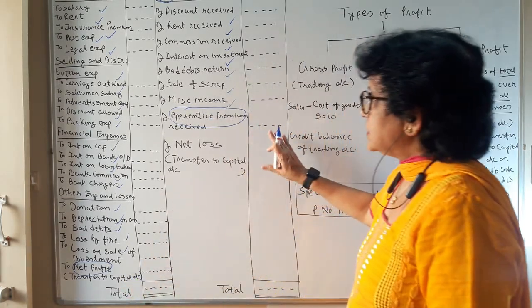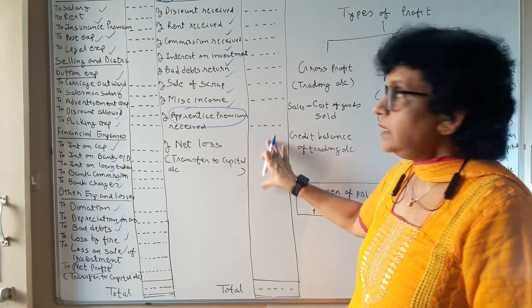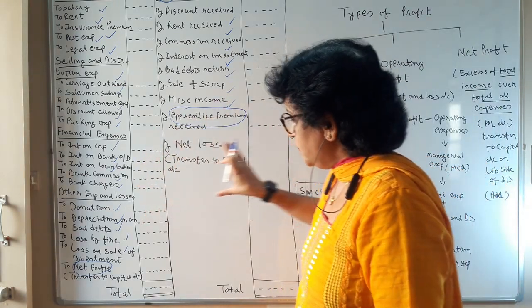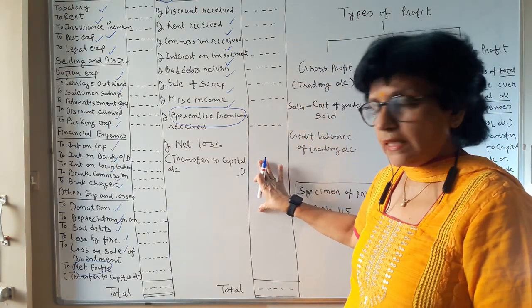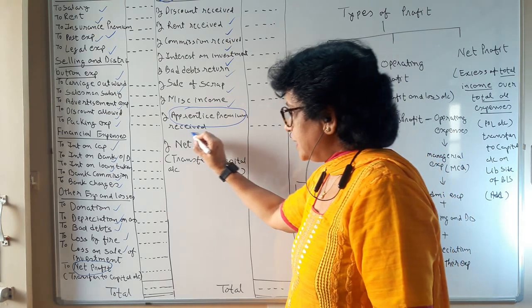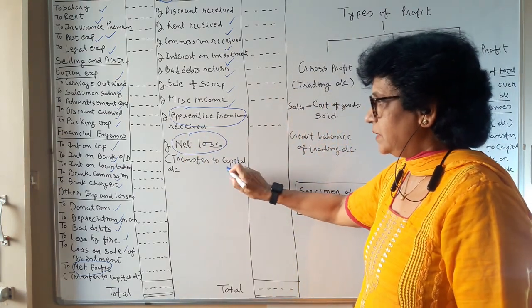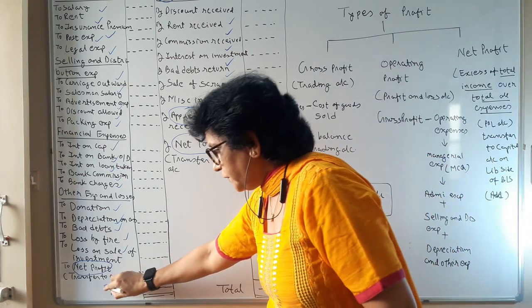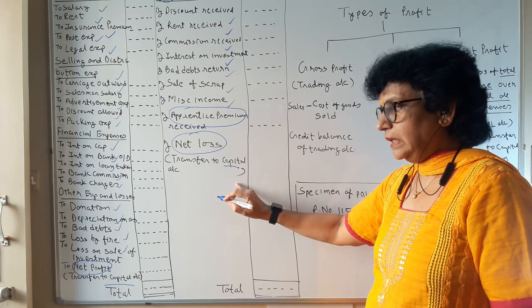If your difference is on the credit side, what does it mean? Your expenses are more than income, so you are losing your invested capital. This is called a net loss, and this loss is also to be transferred to the capital account. Profit is transferred to the capital account, and loss is also transferred to the capital account.